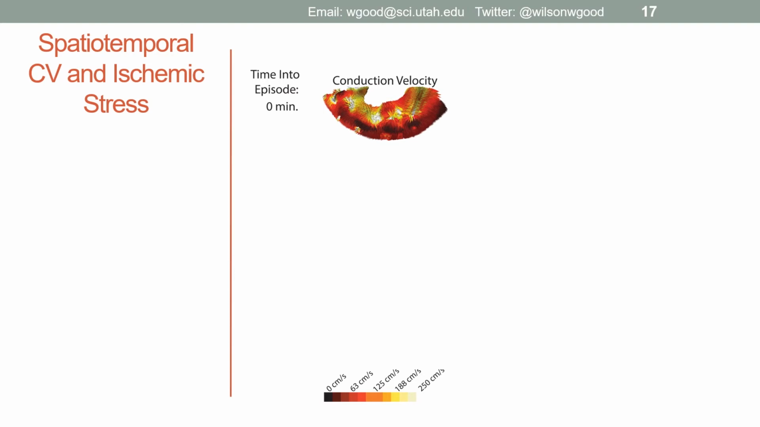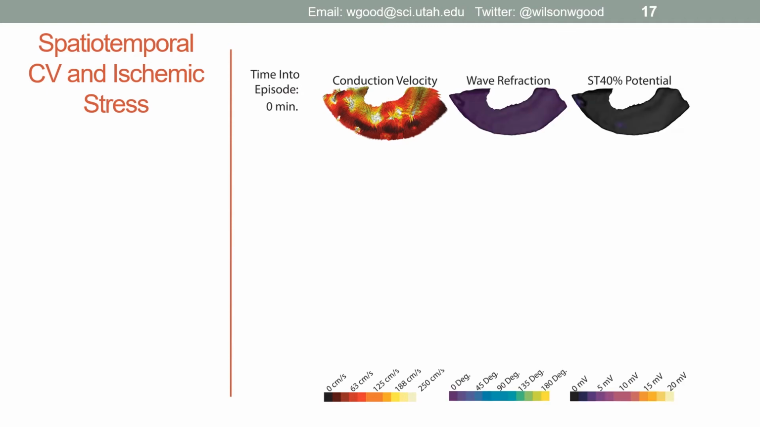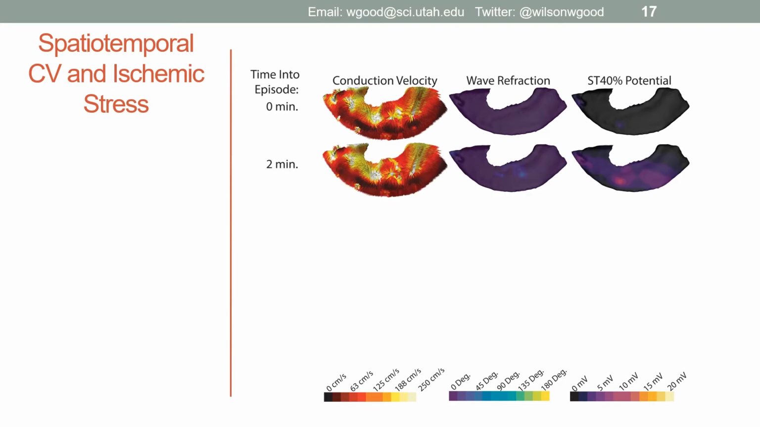Here we can see the conduction velocity before the induction of ischemia. Note the particularly high conduction velocity on the endocardium, in places as high as 250 centimeters per second, much higher than the 50 to 60 centimeters per second we associate with myocytes. Examining the wave refraction and ST40 at this early time point in the episode does not show much, as we have yet to see the electrical consequences of ischemia.